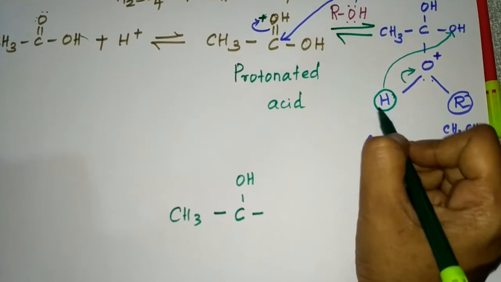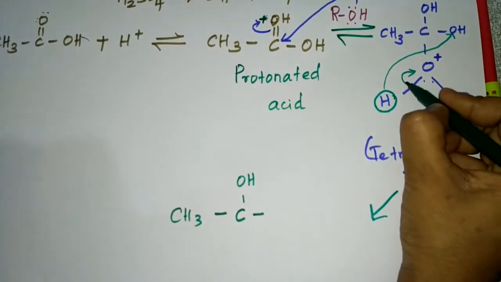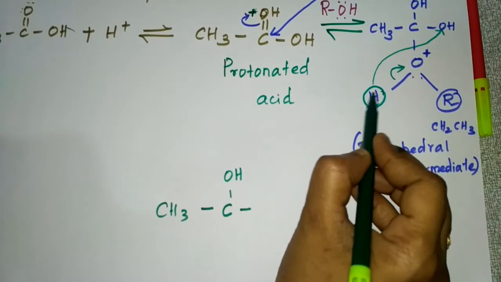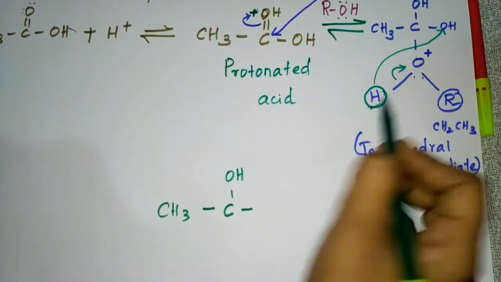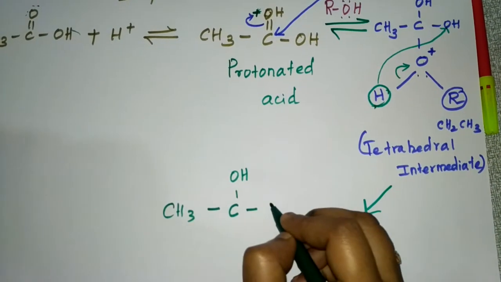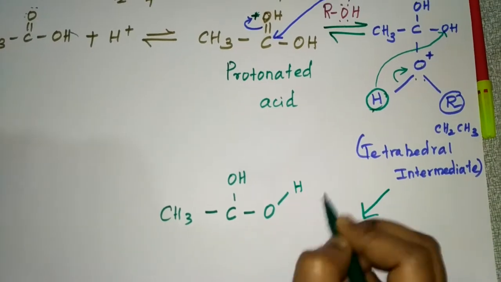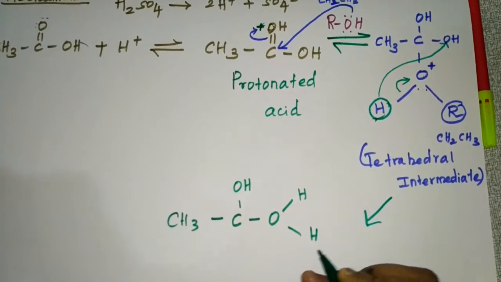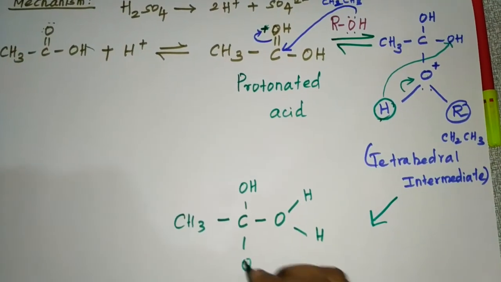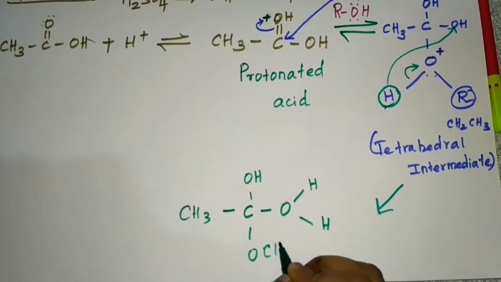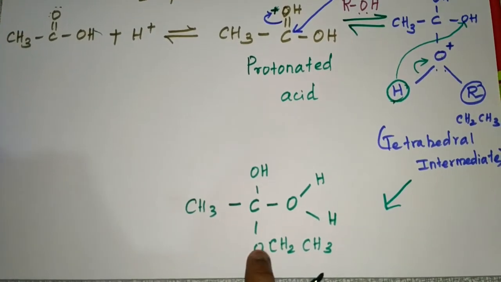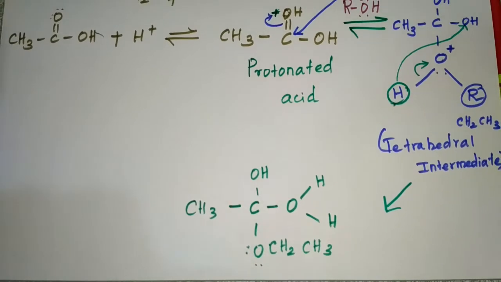And here, what I told you, this oxygen will take the electrons towards itself, and this H will get removed as H plus. This H plus will get attacked by this oxygen. So how do you have to write this? OH, H. Okay. And here what will be left out? OR only will be left out, that is O, CH2, CH3, I will write. This only will be left, and here it will be having 2 lone pairs of electrons.